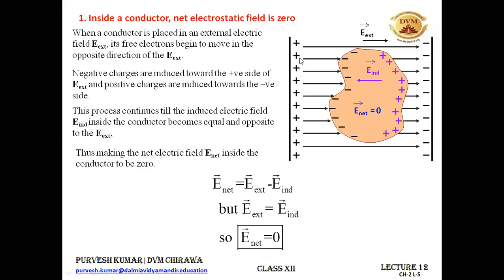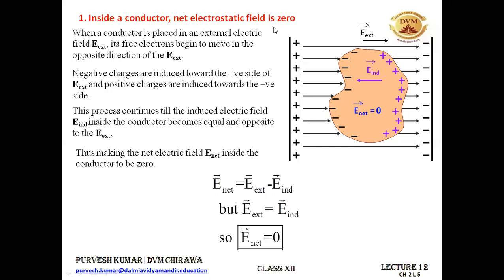We will be learning about the insulators in a while when we discuss the dielectric, that is, what happens when we place a dielectric or an insulator inside the external electric field, and what will be the electric field inside it. We will do that in the next section of this lecture itself. All right. So this is the first point, that inside a conductor, net electric field is always 0.